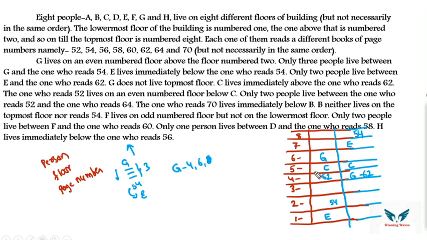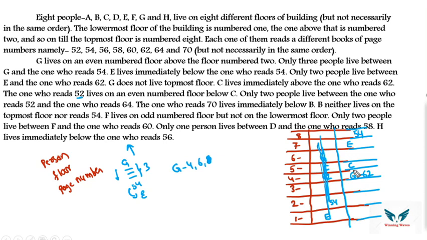So below C, what are the even floors? 4 and 2. In 2, 54 is already present, so I cannot put 52. That means the only even floor left is the 4th floor. But in the 4th floor, 62 is present. So there is no gap of even number floors in order to place the book consisting of page number 52. So you can just ignore this possibility. You can eliminate this possibility.